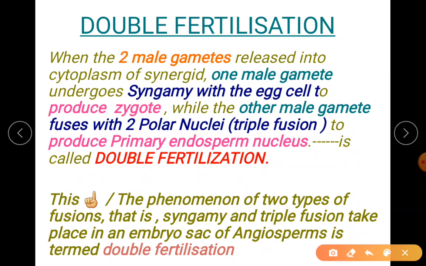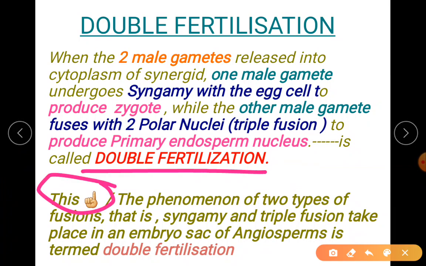Whereas the other male gamete fuses with the two polar nuclei, and that process is called triple fusion, to produce what? Primary endosperm nucleus, PEN. So here there is syngamy, there is triple fusion. So that is called your double fertilization.